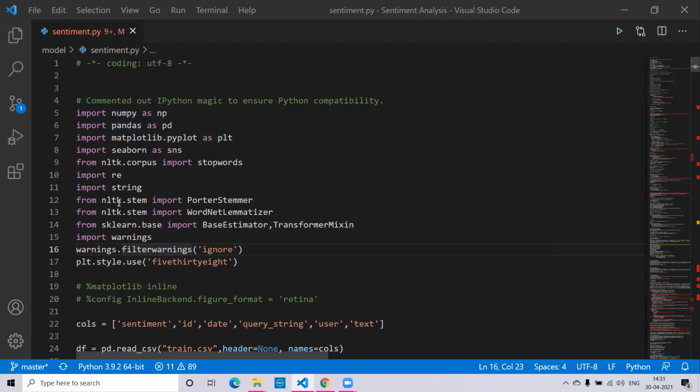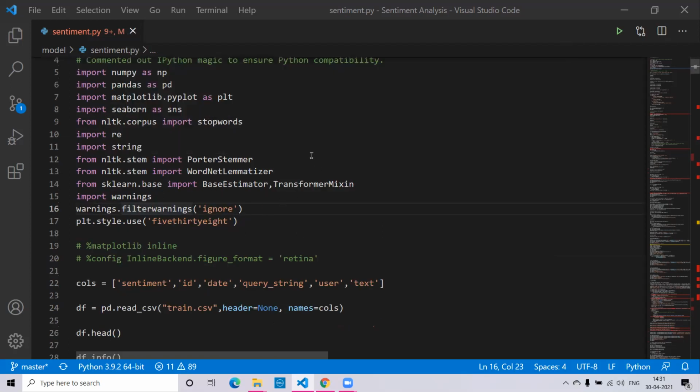In this code, first we have imported all the necessary libraries which we need for training our model. The first one is NumPy, which we'll use to work on arrays for tokenization. Then we have used Pandas, which provides data structures and data analysis tools for training our model. Then we have Matplotlib for displaying data in beautiful graphs. We have Seaborn for creating attractive and informative statistical graphs. We've also used NLTK, the Natural Language Processing Toolkit, to process, manipulate, and analyze linguistic data.